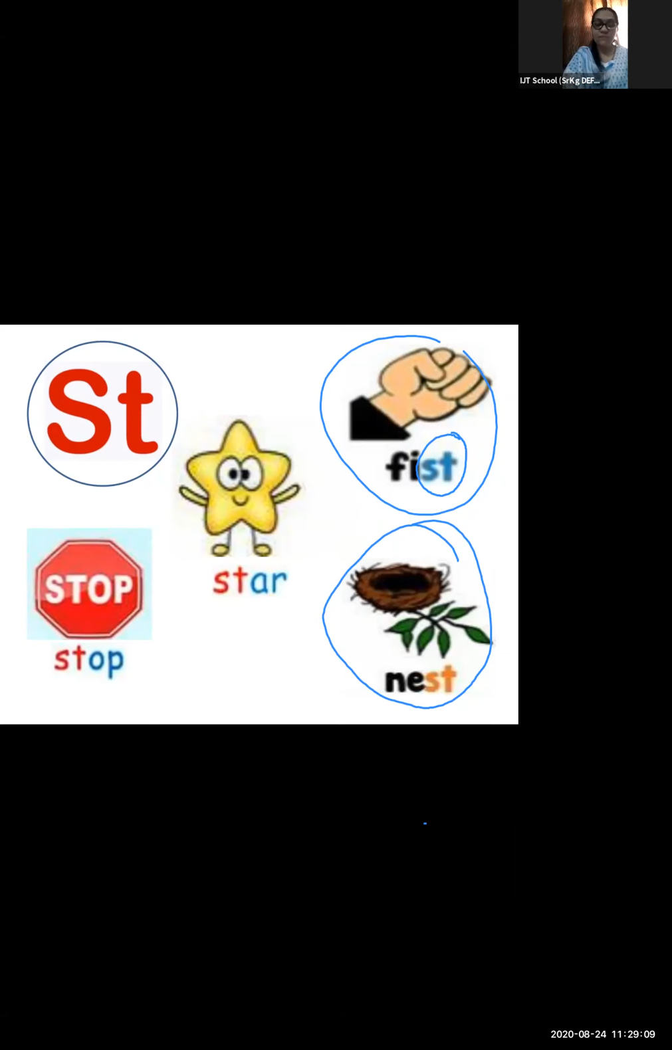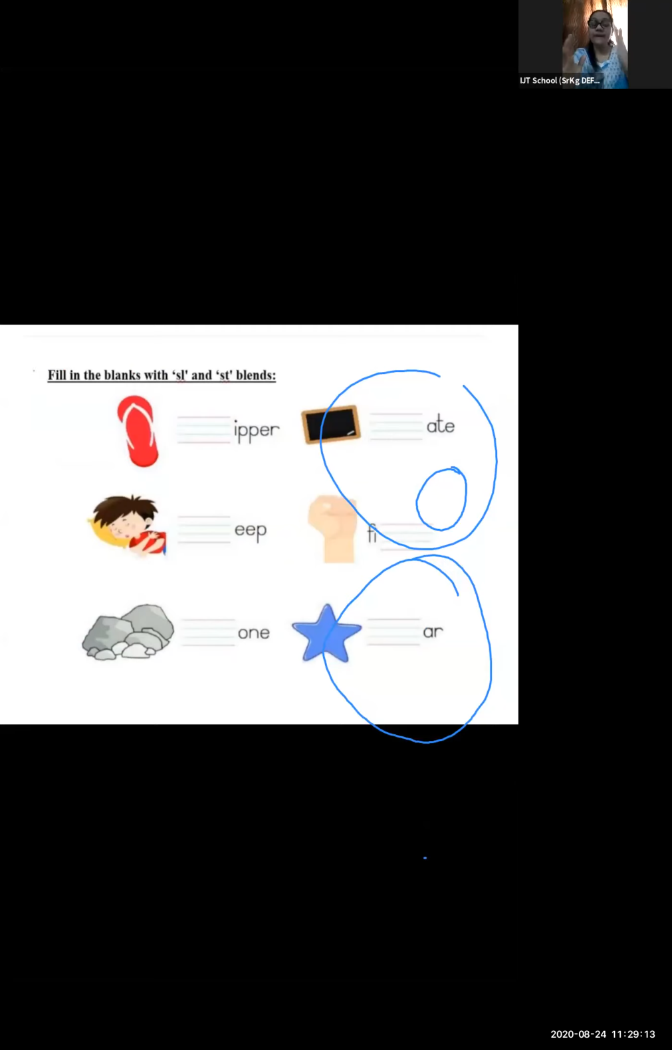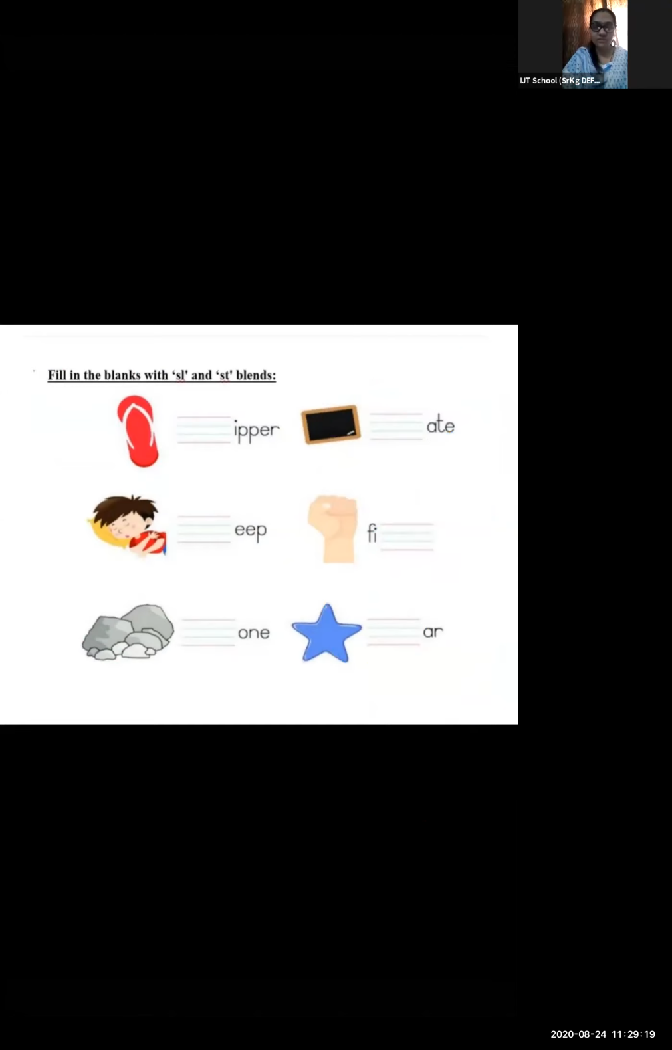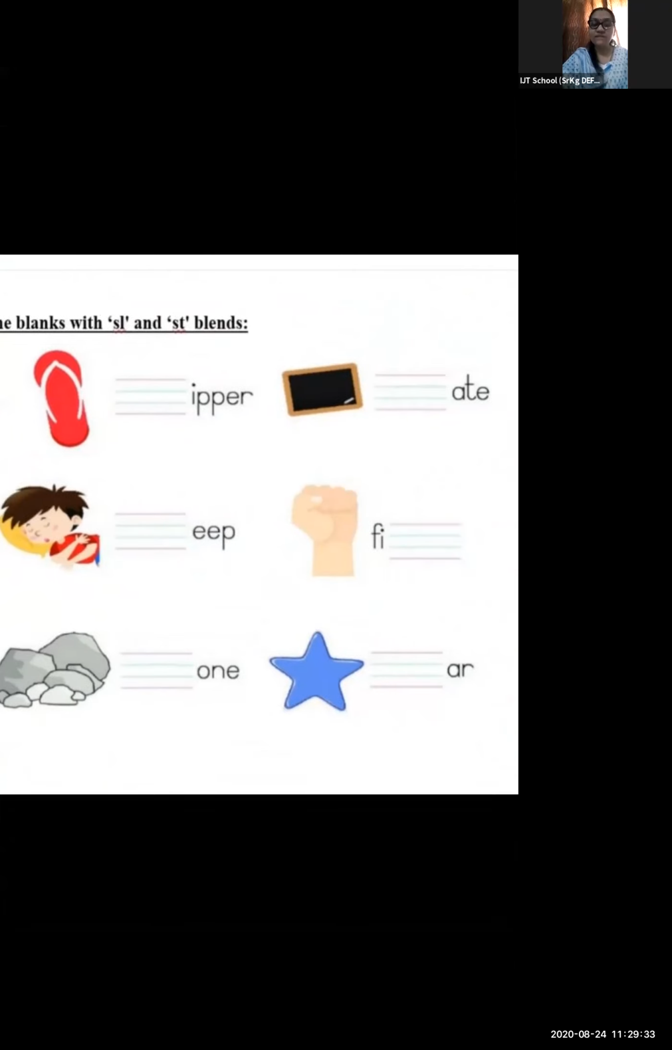Now coming to the next. Now this was everything, how to explain to your child. Now in this way you can make some worksheets at home. See here, you can see I have made one worksheet. Yes, here draw some pictures related to the blend. Here I have drawn some pictures you can see on the screen related to SL and ST blend. You can see, yes.